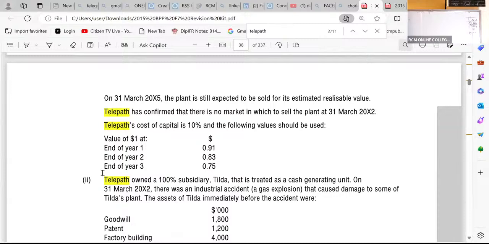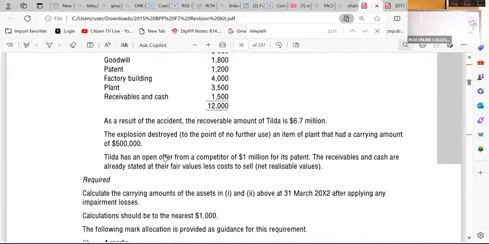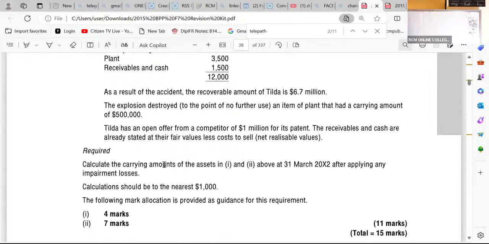I don't want you to look at part 2. I just want us to do part 1. And for part 1, this is what they want us to do. They require us to calculate the carrying amounts of the assets in 1 and 2 above as at 31st March 20x2 after applying any impairment losses. Calculations should be in whole numbers, nearest thousands.